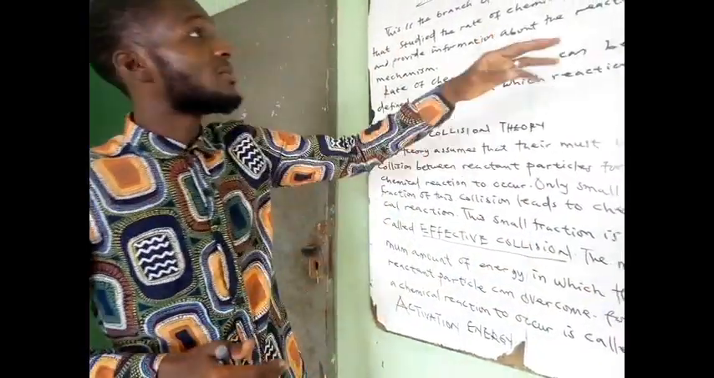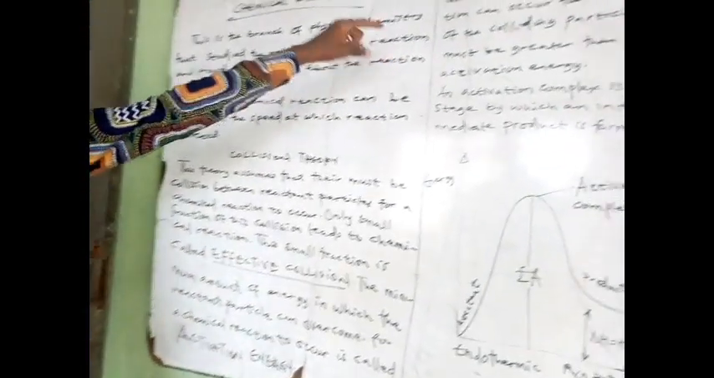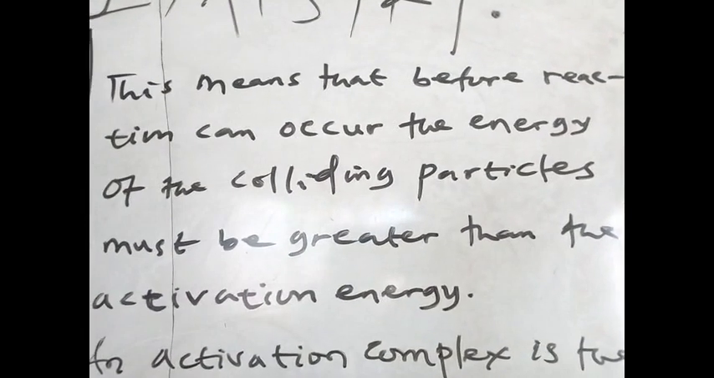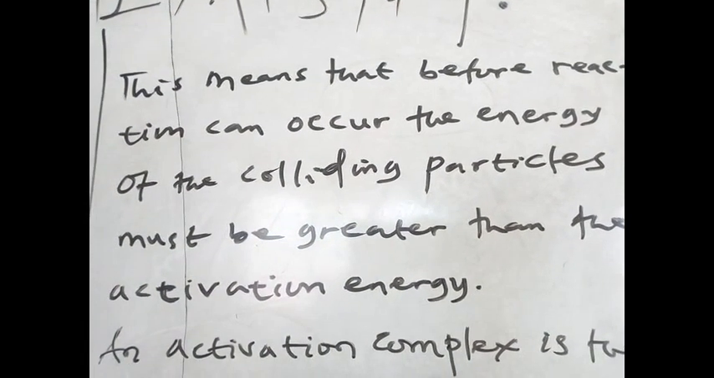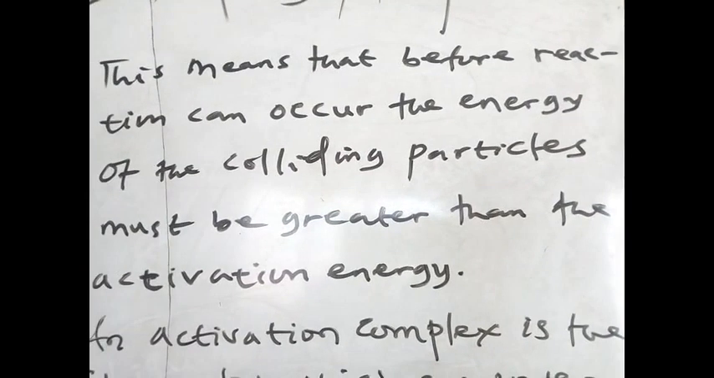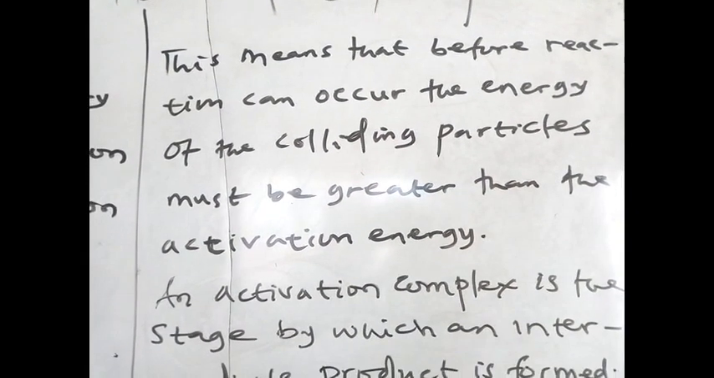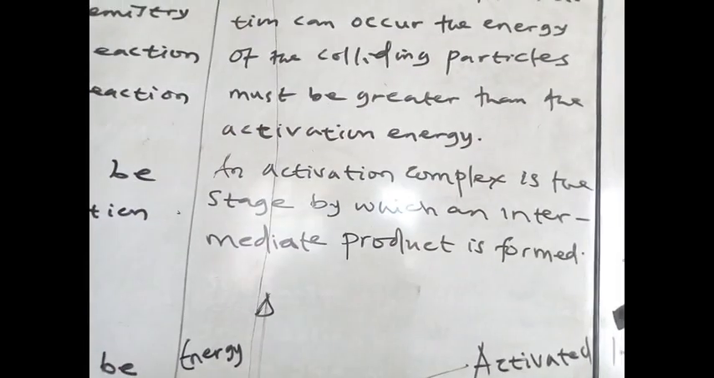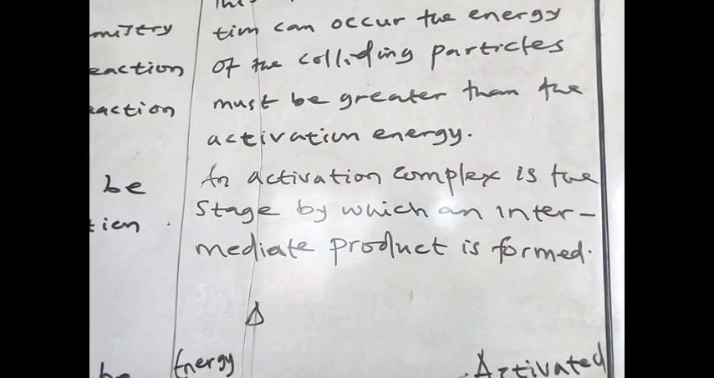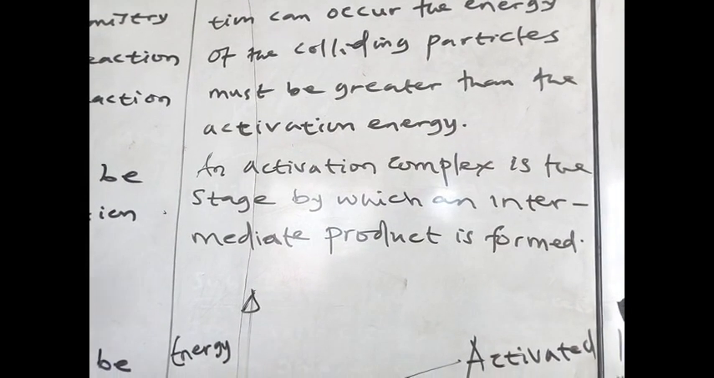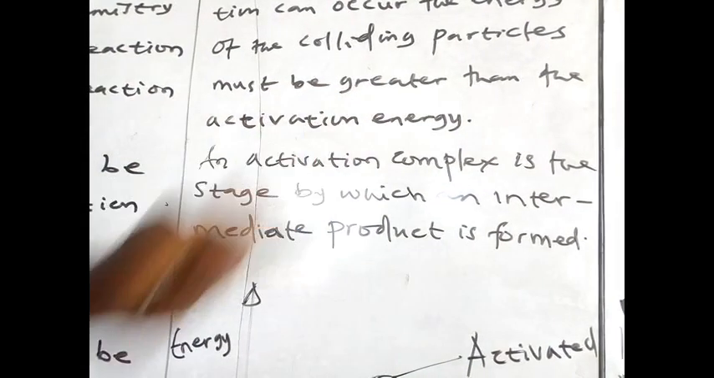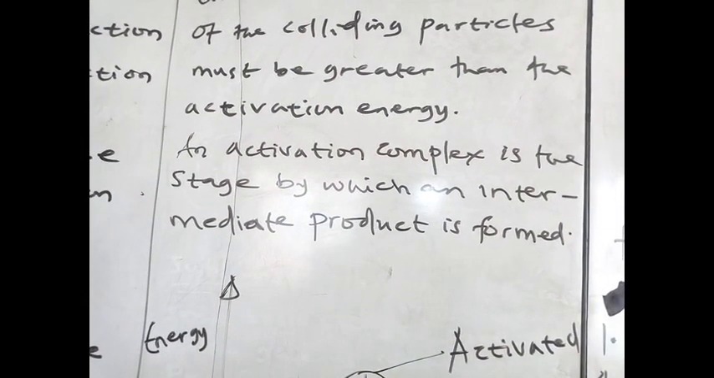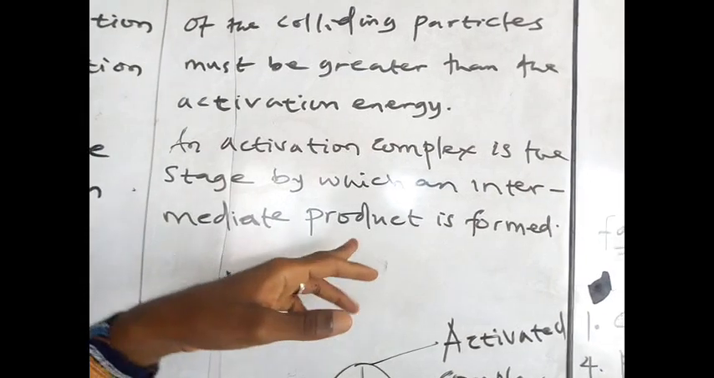Okay, this means that before reaction can occur, the energy of the colliding particles must be enough. This collision between reactant particles is happening because they need energy to overcome the activation energy, or the energy barrier, for the products to be formed. And so the energy of the colliding reactant particles must be greater than the activation energy. This is very, very important before a chemical reaction takes place and we get a product.